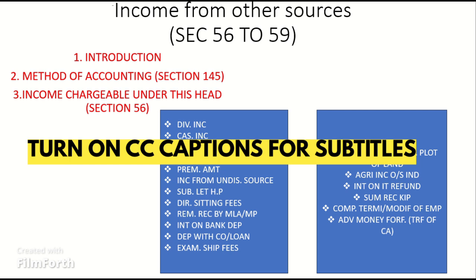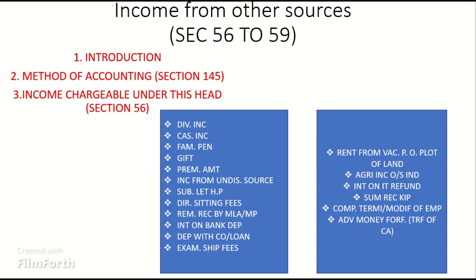Here I give a list of income chargeable under this head. Section 56: casual income, family pension, gift, dividend income, premium amount, income from undisclosed sources, income from subletting of a house property, director's sitting fee, remuneration received by MP, MLA, interest on bank deposit, deposits with companies or on loan, examinership fee from non-employer, rent from a vacant piece of plot of land, agricultural income from land situated outside India, interest on income tax refunds, sum received from Keyman insurance policy, compensation in connection with termination or modification of employment, advance money forfeited in the course of negotiation for transfer of a capital asset. Let's go into detail about each topic.